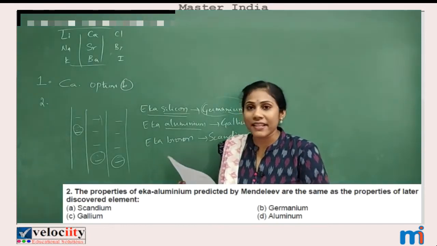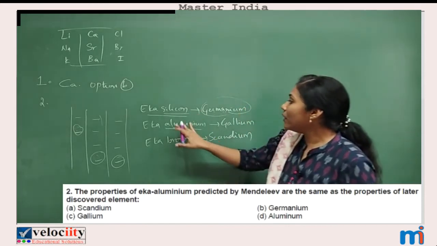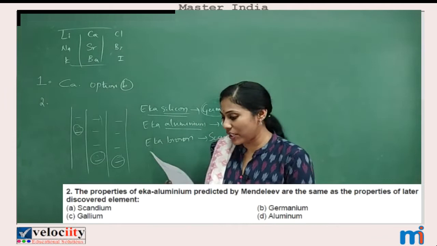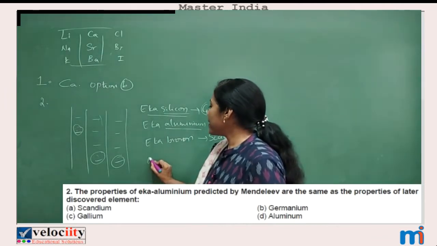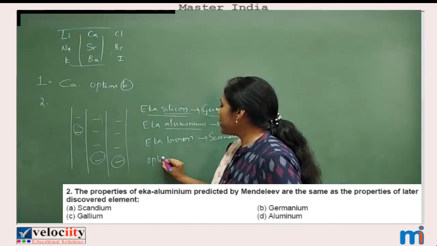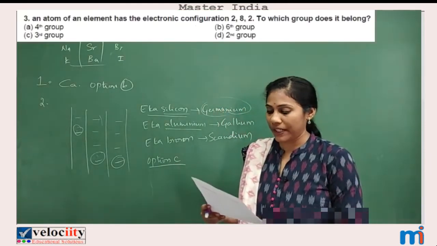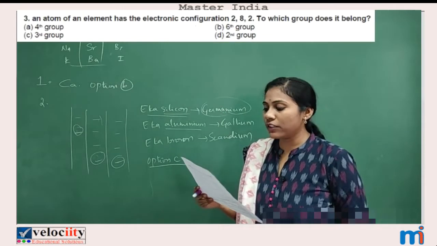Eka aluminium is nothing but which element? Eka aluminium is nothing but gallium. Okay. So where is the option mentioned? Option C. For the second question, option C is the answer. Clear? Fine.